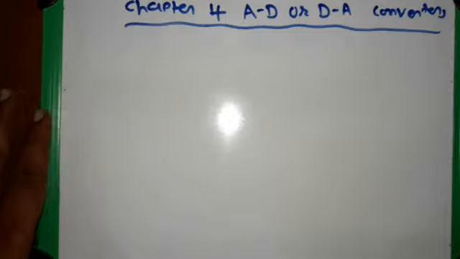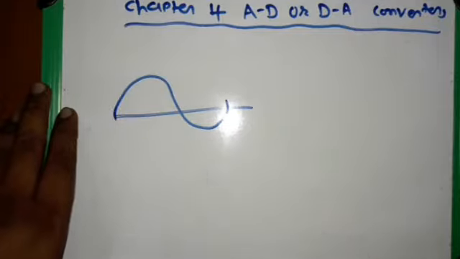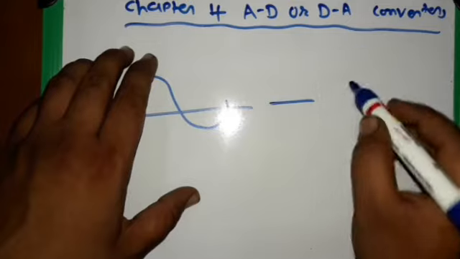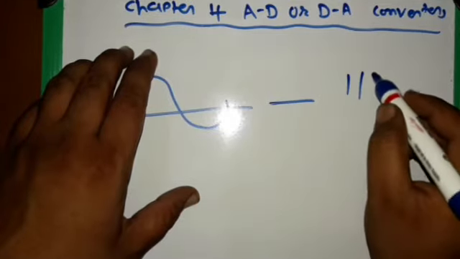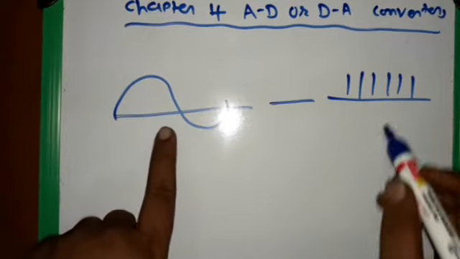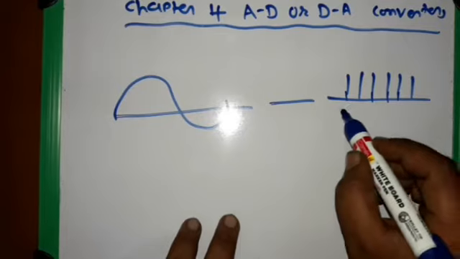So here we see that suppose we have an analog waveform here, and we convert it into a digital signal, which has discrete values. So with a digital signal we have some steps here.